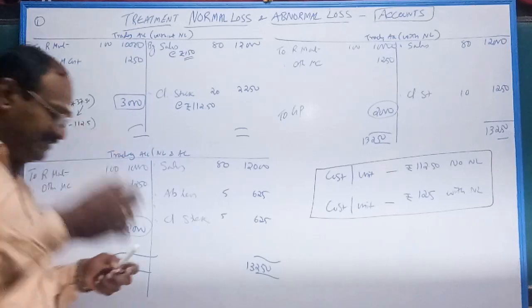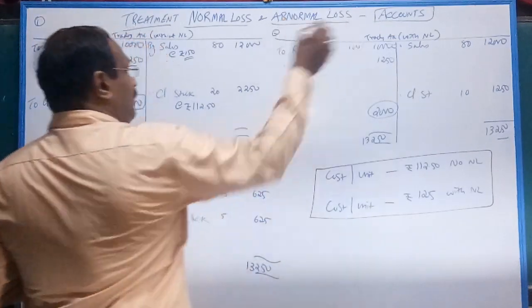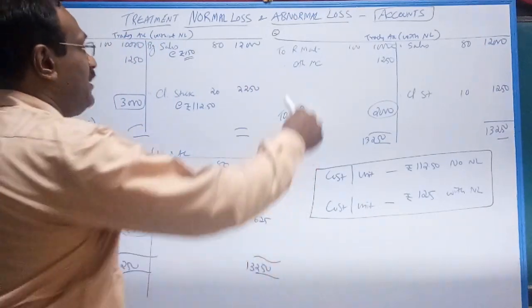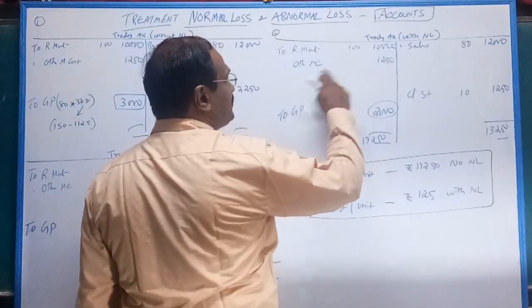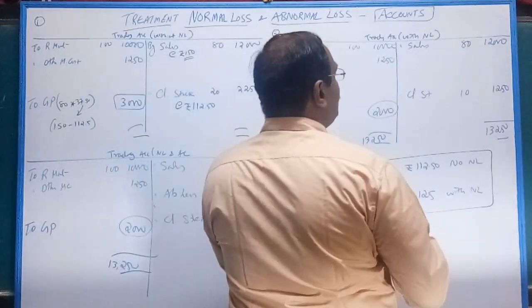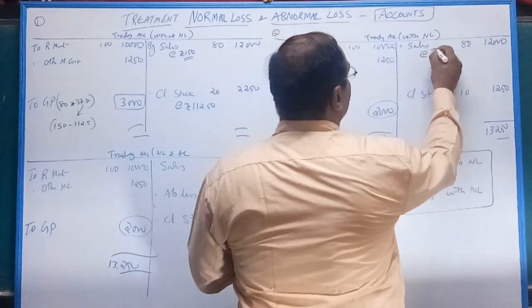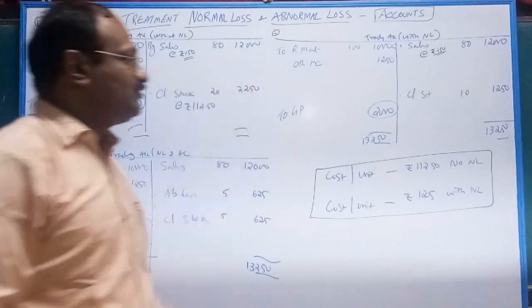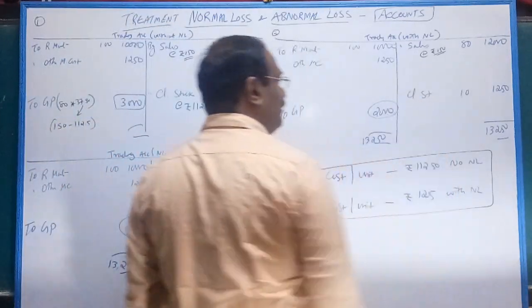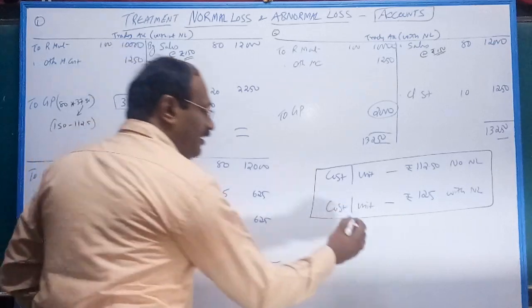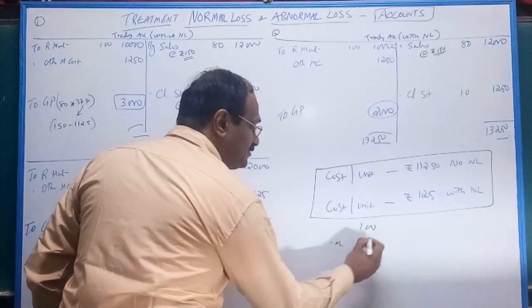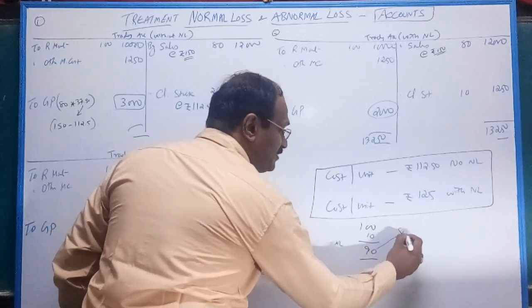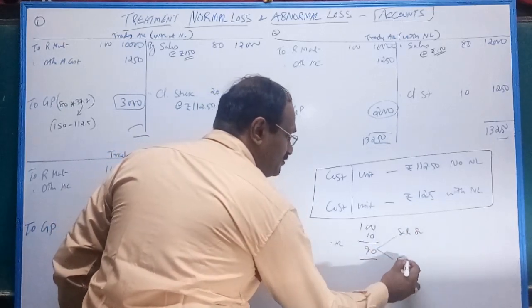Okay, fine. Another example. This is second example. With normal loss. Same. Again, raw 100, 10,000. Other manufacturing 1,050. Again, your sale is 80 units at the rate of 150, 150 into 80, 12,000 rupees. What is the closing stock? Listen carefully. Out of 100, normal loss 10, output is 90. Out of 90, your sale is 80, thereby your closing stock 10.